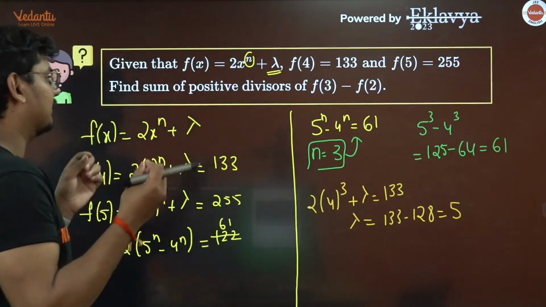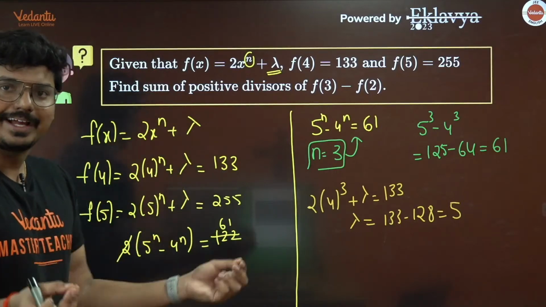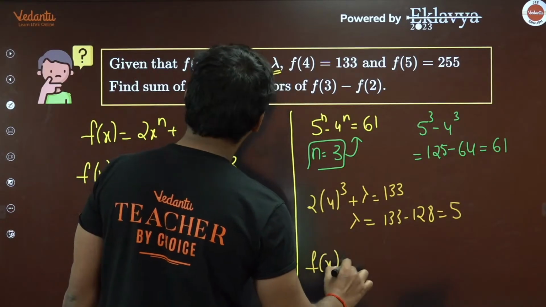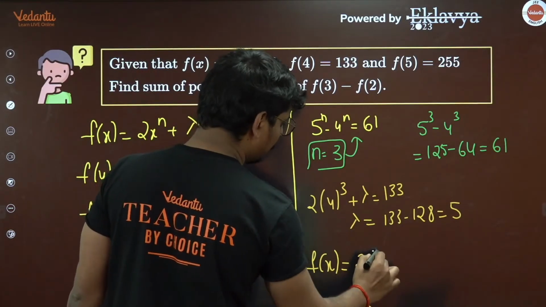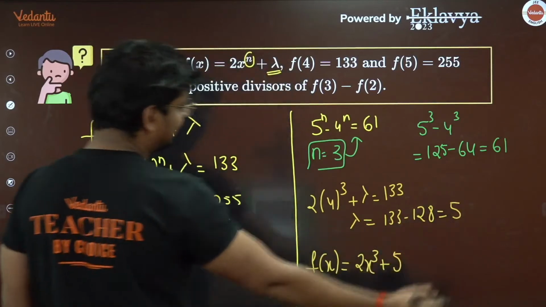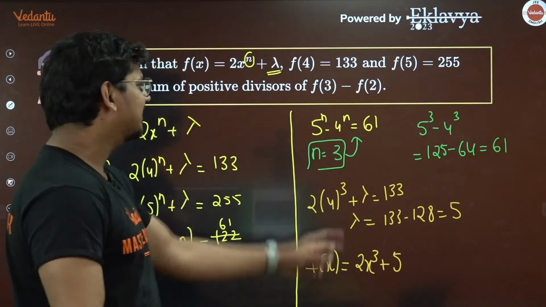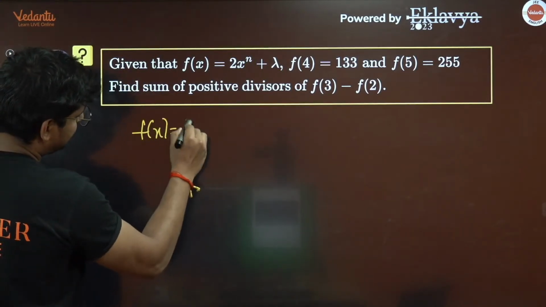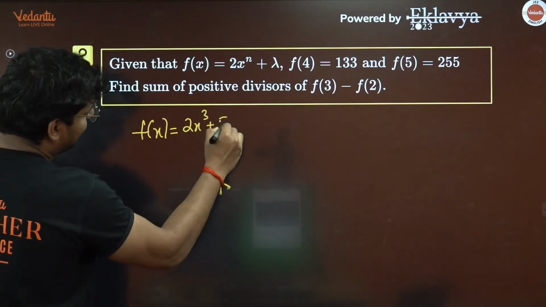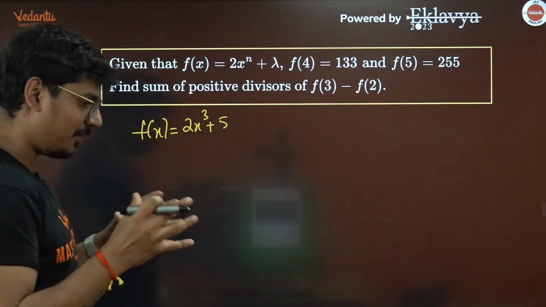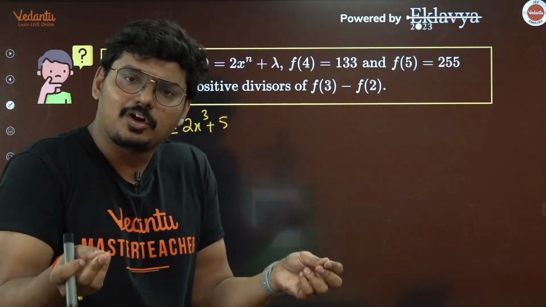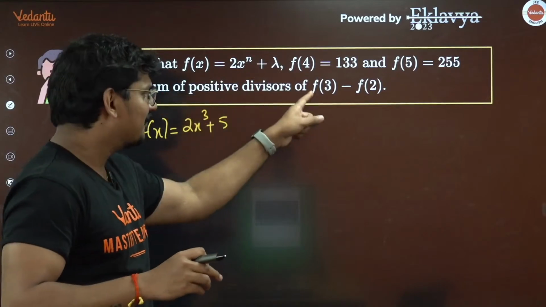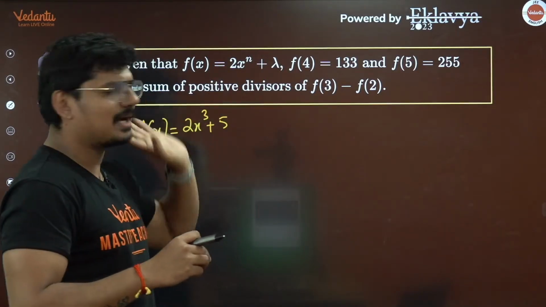Perfect. Now we got lambda, we got n, so we got our complete function, which is 2 into x cube plus 5. Now all we need to do is figure out f of 3 minus f of 2. In fact, if you observe the question, the lambda value is not at all required, because we are interested in f of 3 minus f of 2. Anyway, lambda is going to go away.